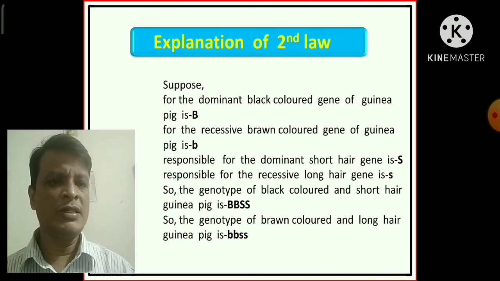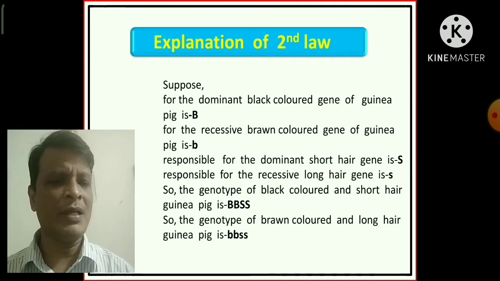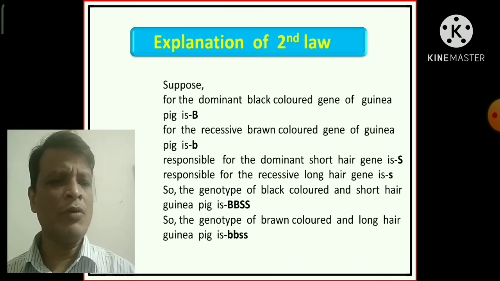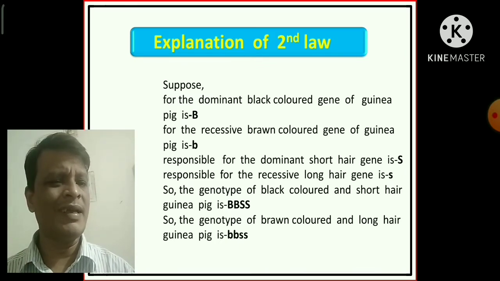So the genotype of a black colored and short haired guinea pig is capital B capital B, capital S capital S, and the genotype of a brown colored and long haired guinea pig is small b small b, small s small s.